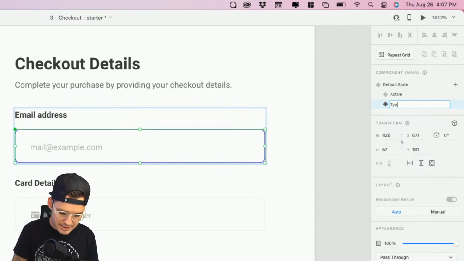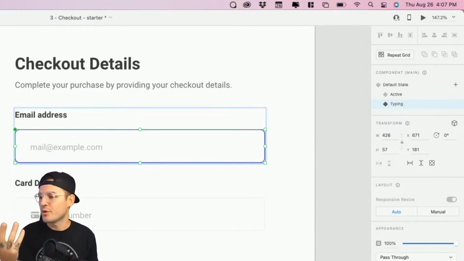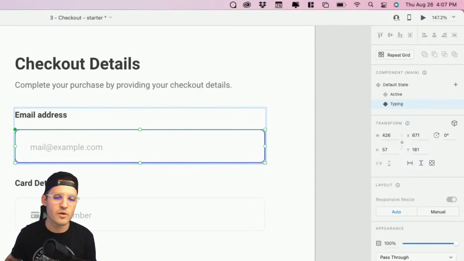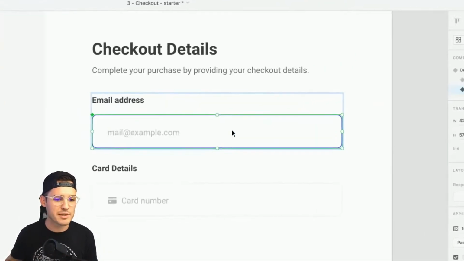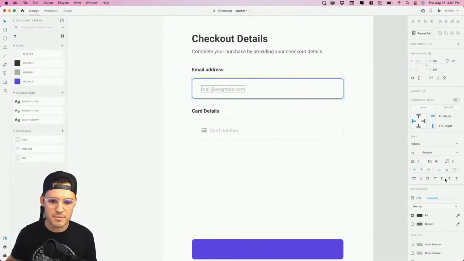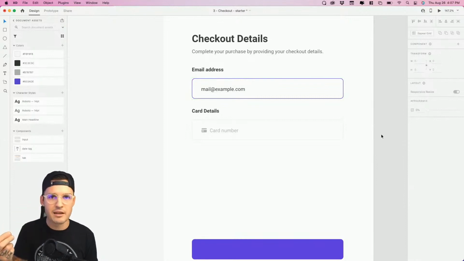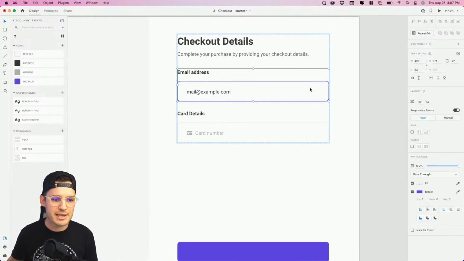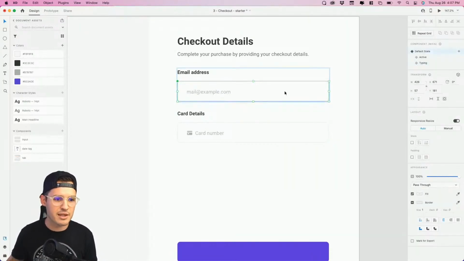Let's put typing. And there's a lot, when you really study web design, there's your tab, hover, active, inactive, all sorts of things. We'll just do an active typing state, okay? And all that's gonna mean is our typography is now filling in, or getting less opaque and becoming a little bit more bold. You can see it, okay? So now we have these three states. Love that to death, okay? Let's take our default state for our input.